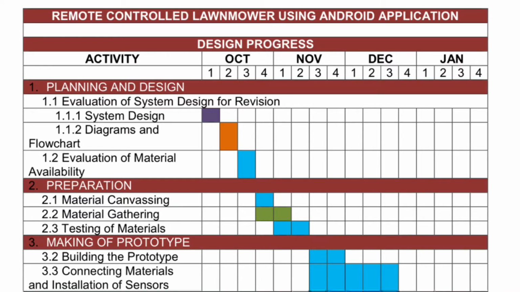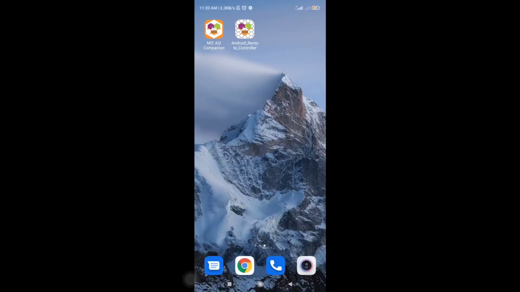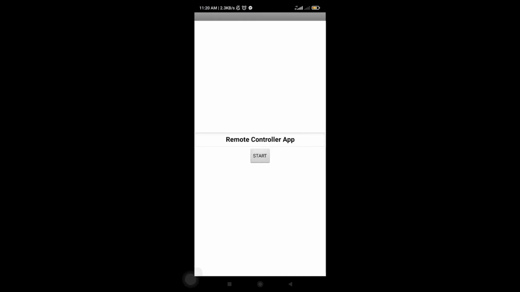software development. We created the GUI of our application in MIT App Inventor. We created blocks for the icons that are necessary for our application to control the lawn mower. So here we have tested our application GUI in an Android cell phone.